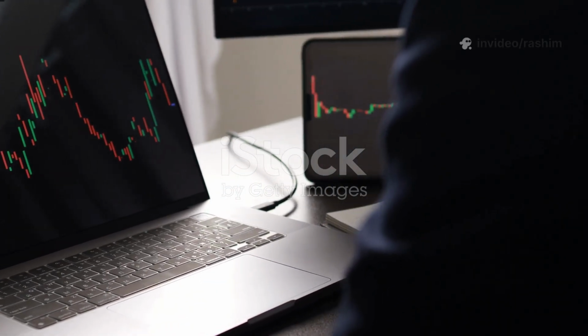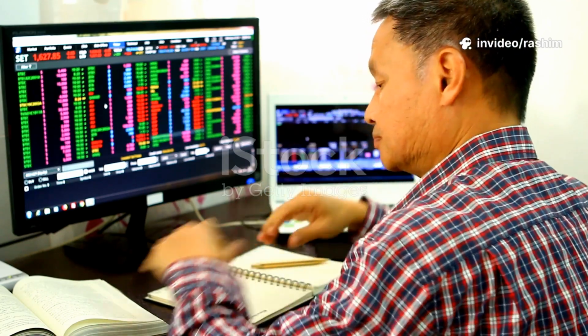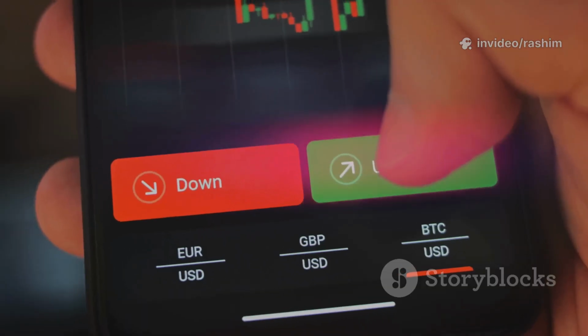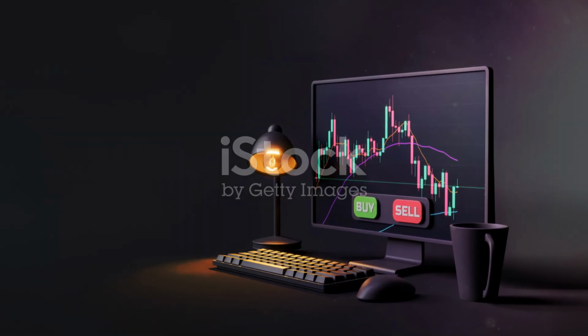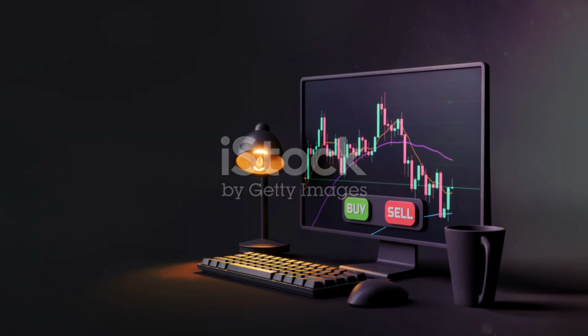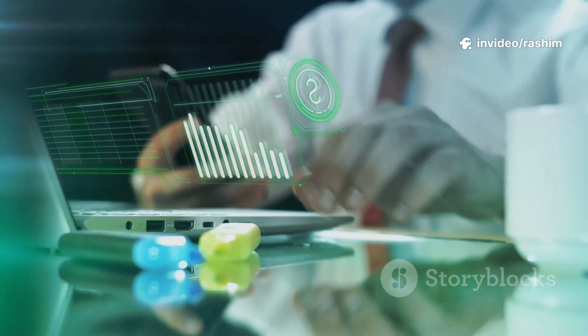Section 6. Don't forget the stop loss, your safety net. This might be the most important section in this entire essay. Every single trade you ever make must have a stop loss. A stop loss is a predetermined price at which you will sell your position to cut your losses. It is your safety net. It protects you from catastrophic losses.